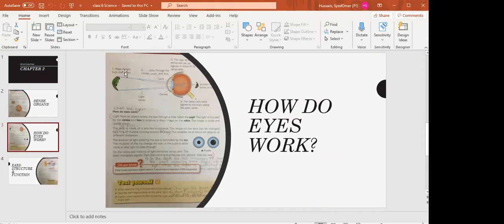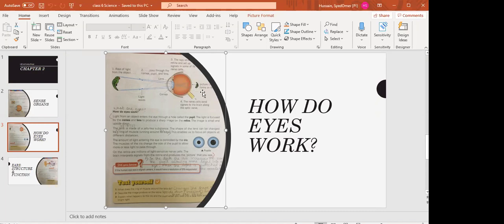So now we have studied what happens. Firstly, light from an object enters our eyes through the pupil. The pupil allows the light to enter. And what is the pupil? This black hole, the small hole which is present in the center of the iris, that is called the pupil. The light enters through the pupil and then it passes through the lens. As you can see, in the front there is a pupil and then the light passes through the lens and it strikes the retina.